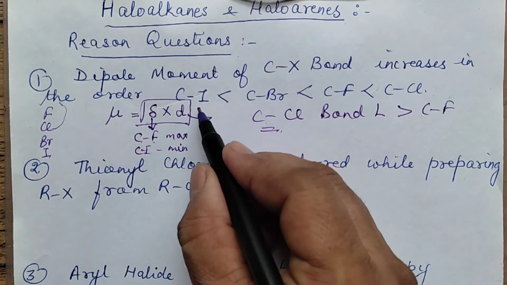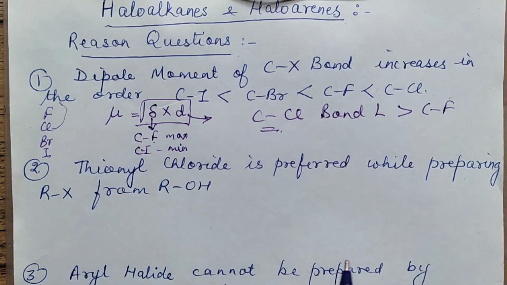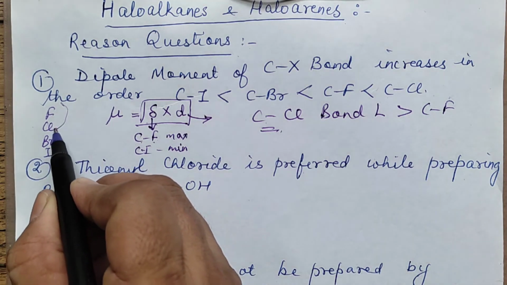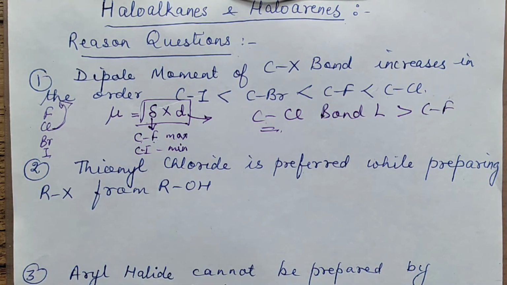Sometimes you can also be asked to place C-F, C-Cl, C-Br and the others in increasing order of dipole moment. How will you remember? Down the group it decreases, but the only thing is that chlorine becomes maximum, more than fluorine.